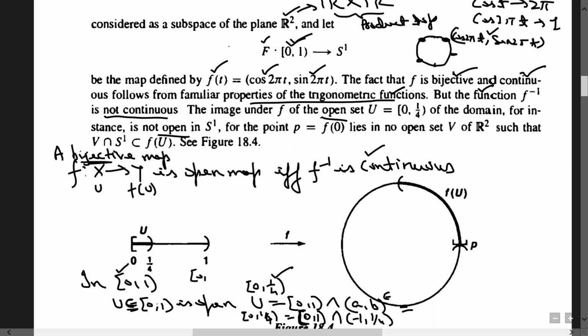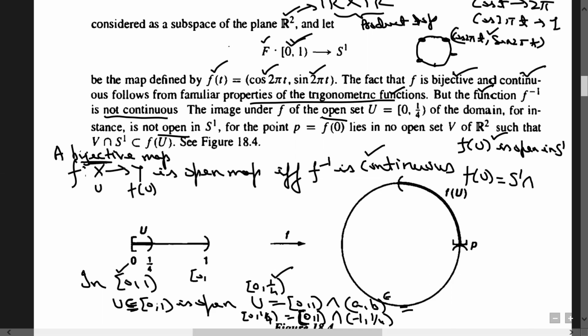Now we need to show that its image under this map is not open in S1. In S1 we already know which type of set is said to be open. Remember that f of U is open in S1 if we are able to write f of U as S1 intersection some open set in R2, because on S1 the topology is the subspace topology from the standard topology on R2.